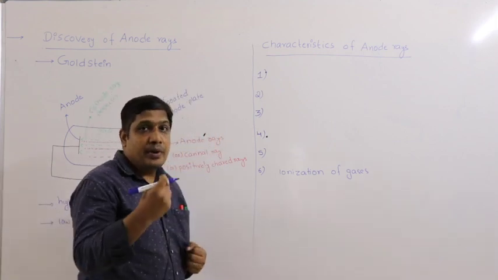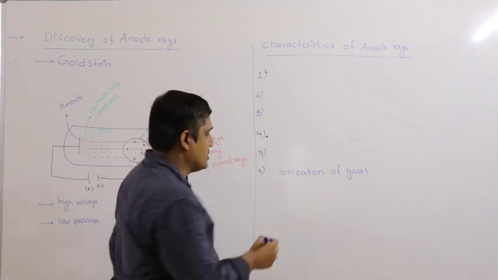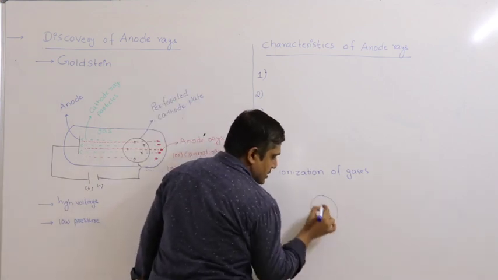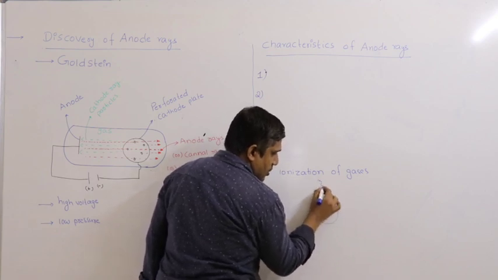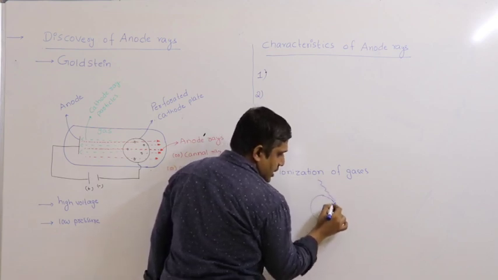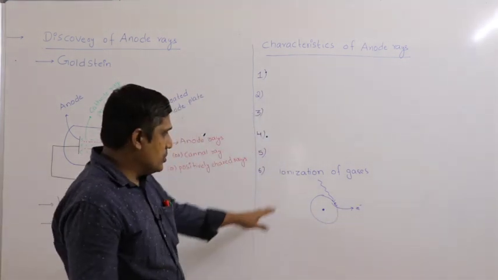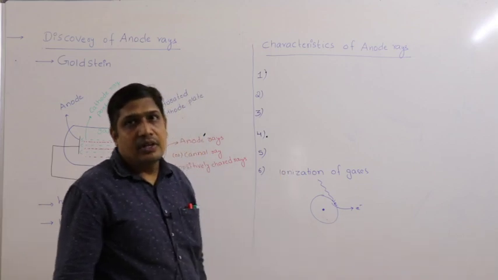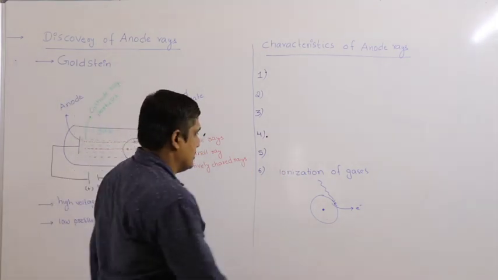Because of their momentum and kinetic energy, they can knock out the valence electron. Let us consider this is the atom, this is the nucleus. When you allow these anode rays to fall, they are able to knock out the electron. They have that power. So they can cause ionization of gases.